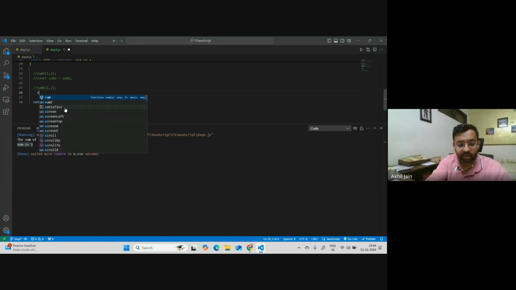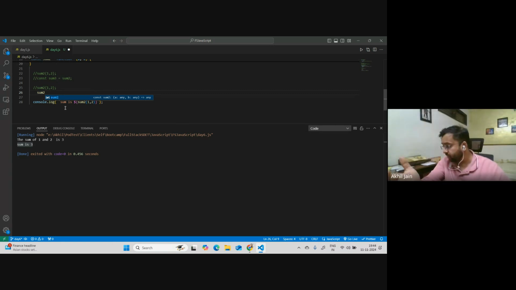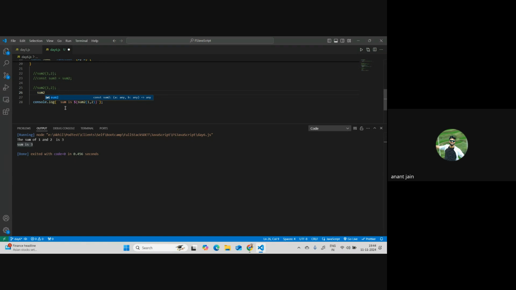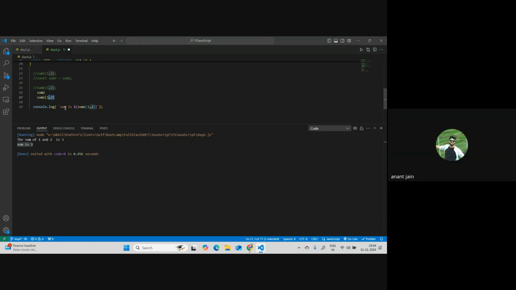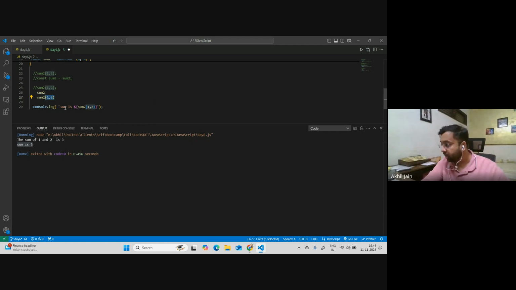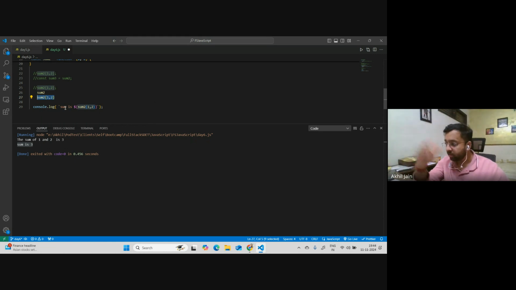When you write something like this, sum2, you're just telling that sum2 is what? Sum2 is just the function, right? If I have to check what is sum2, sum2 is a function, we can see above. But once I say sum2(1, 2), you are not just mentioning the function, rather you're calling the function. So whatever the output of the function is, that is something which will be returned to it, and you can capture it where you feel like.